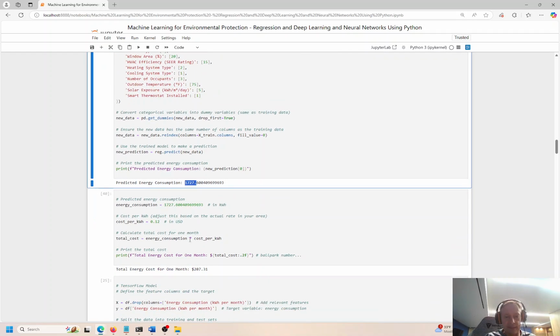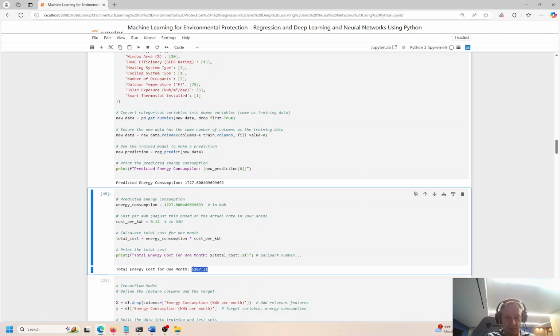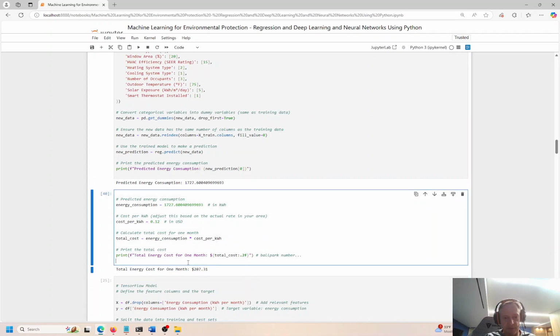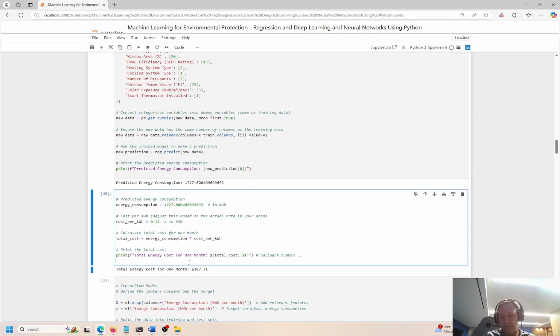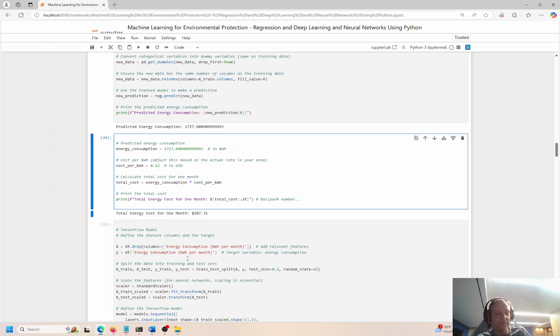And we can go ahead and assign a cost to that energy. It's going to cost about $207 per month for this house to run. The other house, we didn't assign the dollar cost, but we can assume that it's half the size of the house. It's going to be about half as much, $100 per month to provide energy for that smaller house. Half the size, half the cost, right? So let's look at another example here.